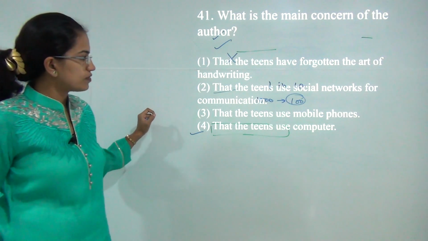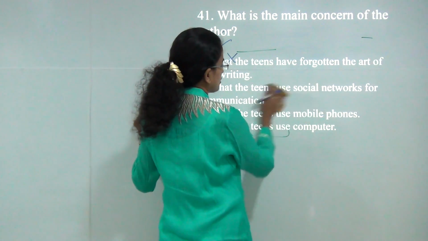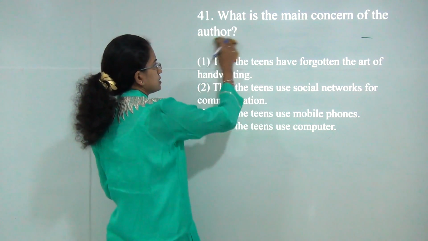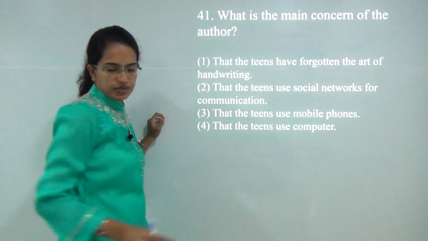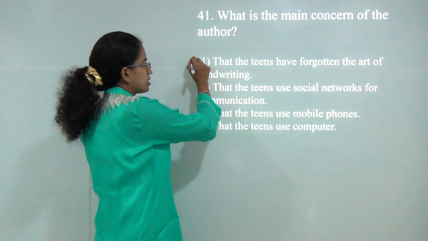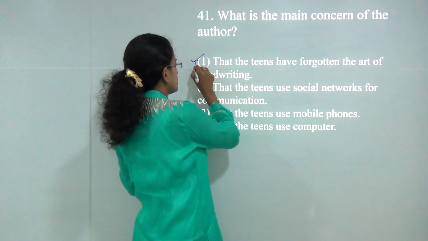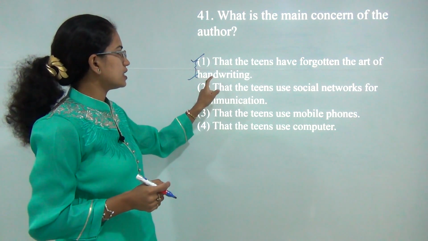And finally, what is the main concern of the author? The main concern of the author is that the teens have forgotten the art of handwriting. They are now using mobile applications and electronic methods for communication. So what the author said was pen is dead and paper is dead, and that focuses on the fact that the art of handwriting has been forgotten. So the correct answer here is 1.